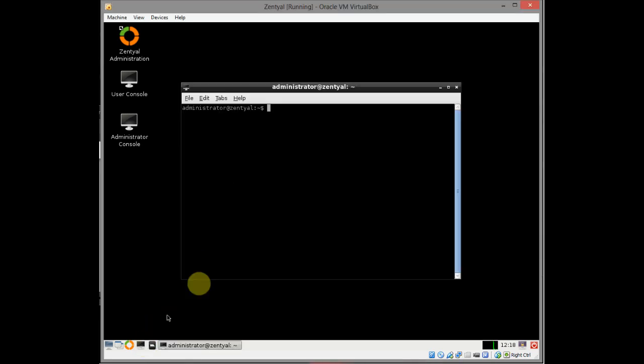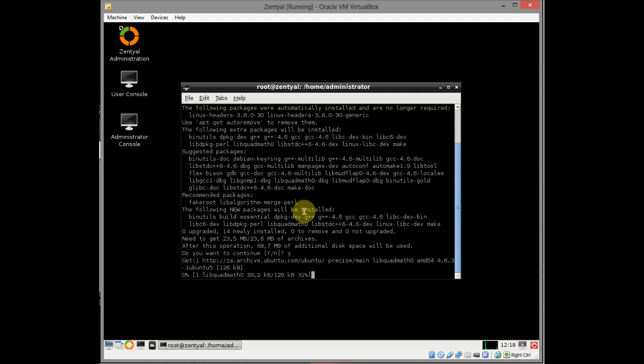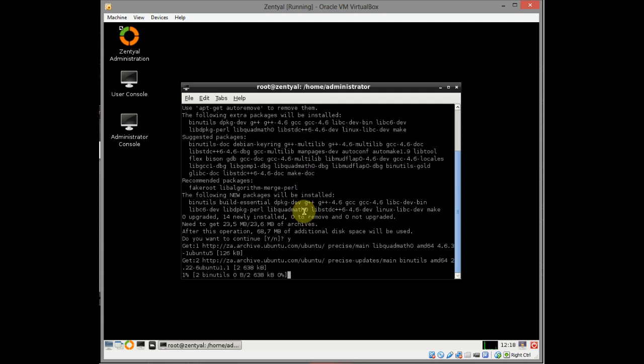So the other steps that I've read here, and I'll post a link to this forum that I've found, is to sudo dash space su again, type in your password again, and we do another apt-get install build essential. Yes, we want to continue. And it's another, but the 64 meg download shouldn't take too long.